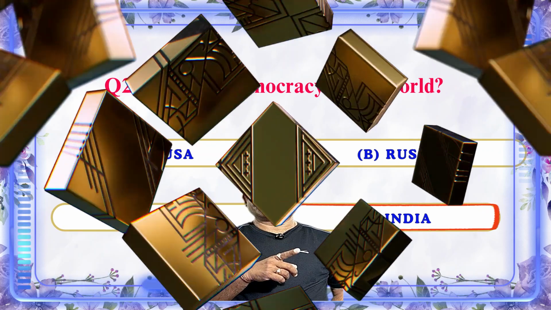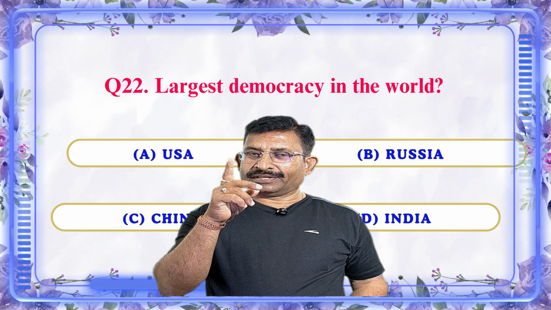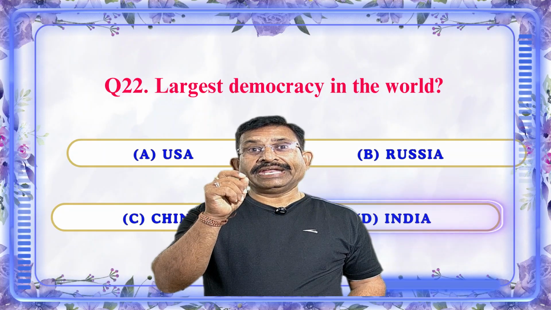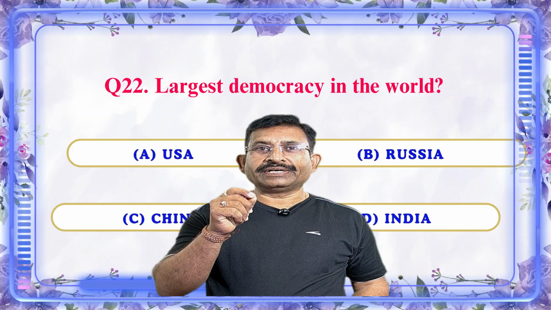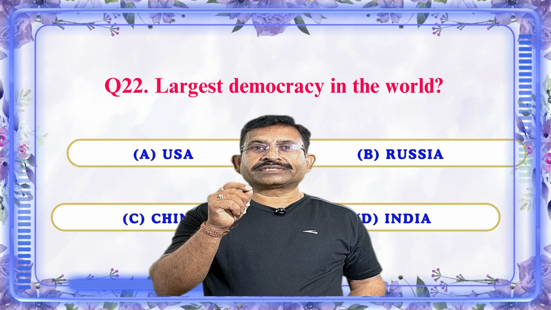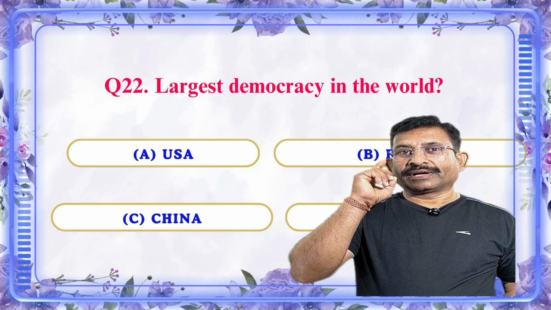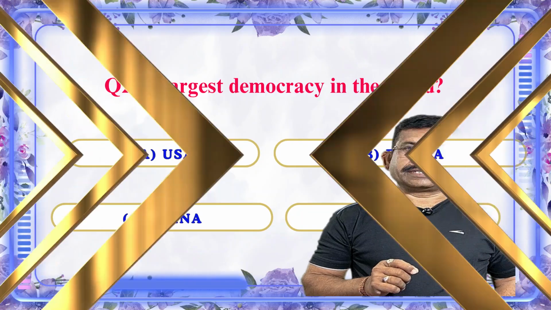Which is the correct answer according to you? USA or Russia? None other than our mother country, India. Because India has the largest number of voters and conducts the largest democratic elections compared to other countries. That's why this is the biggest democratic country.